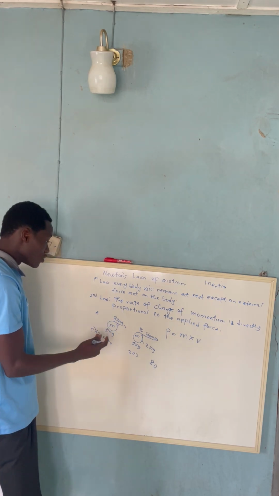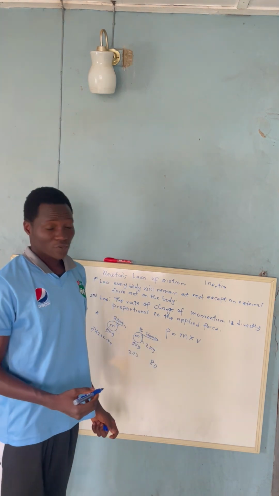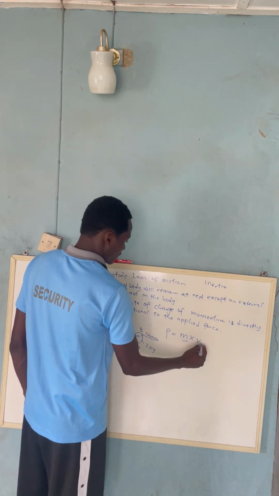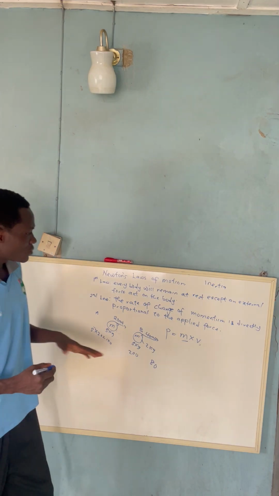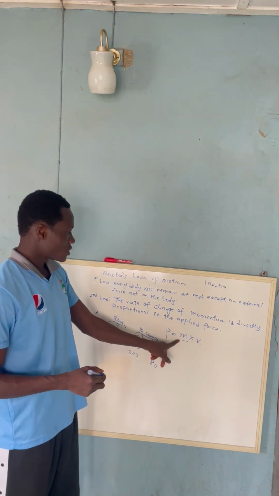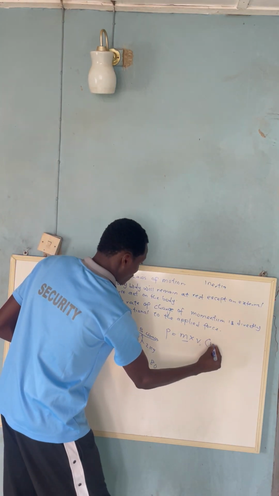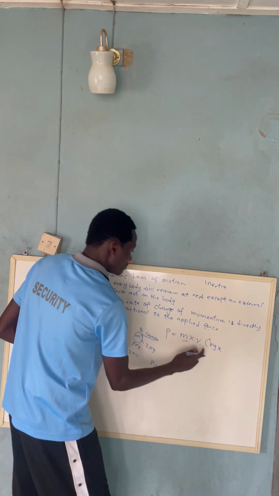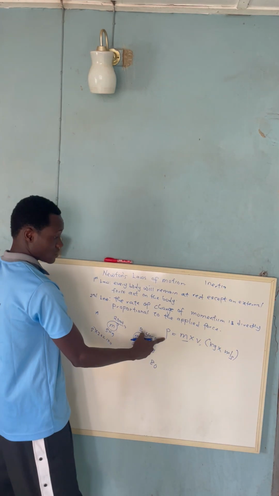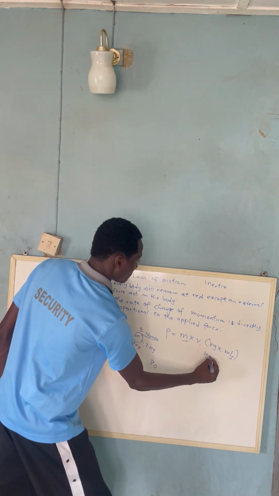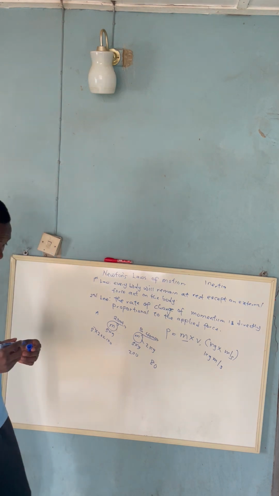So, momentum generally is the product of mass and velocity of a body. So it's dependent on the mass of the body and the velocity of a body. That is what we call momentum. Now, momentum has a unit. If you look at this, we are multiplying mass and velocity together, and the unit for mass is kilogram times the unit of velocity, which is meter per second. It therefore means that the unit for momentum is kilogram meter per second. That is the unit of momentum.